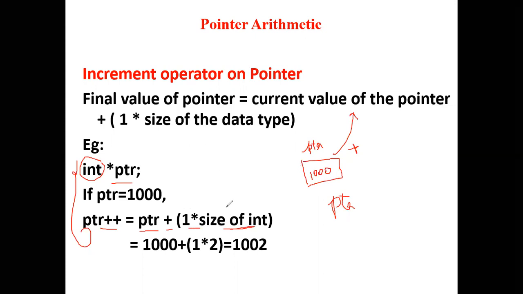What is the size of int? The size of int is 2 or 4. It depends on the computer system. So we take that the size of int is 2. So 1 into 2 is 2. So 1000 plus 2. If I write ptr plus plus, then the value that will be stored in ptr will not be 1000, it will be 1002. Okay, so let us take one more example.